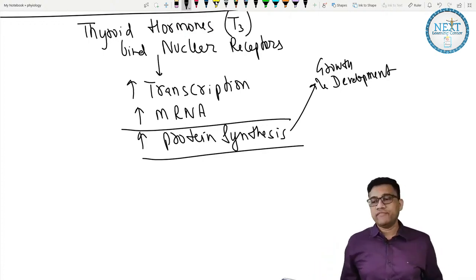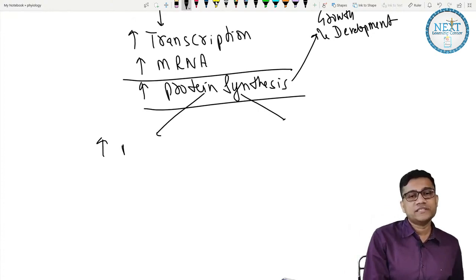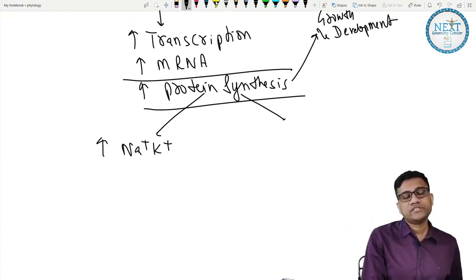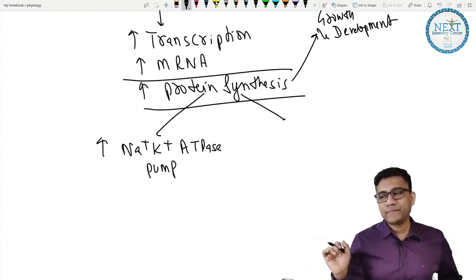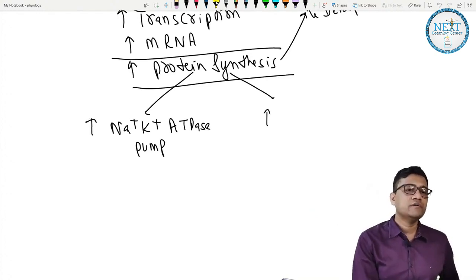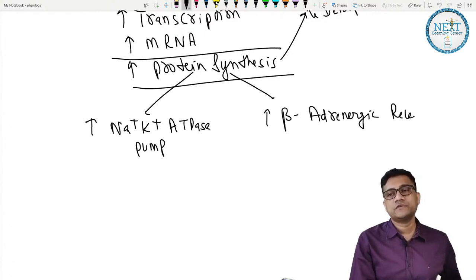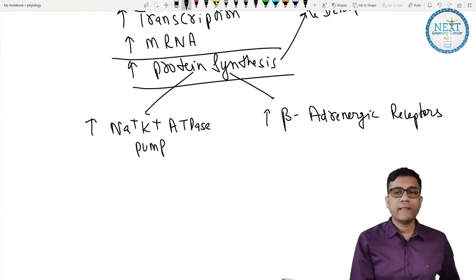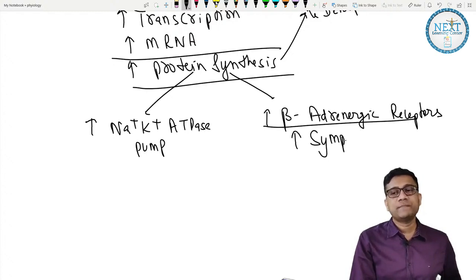Okay. So understand a very important point. It increases two main things. One is it increases the sodium potassium ATPase pump. So which pump? Sodium potassium ATPase pump. And second, what does it increase? It increases beta adrenergic receptors. What do they do? You know, beta receptors increase sympathetic activity,